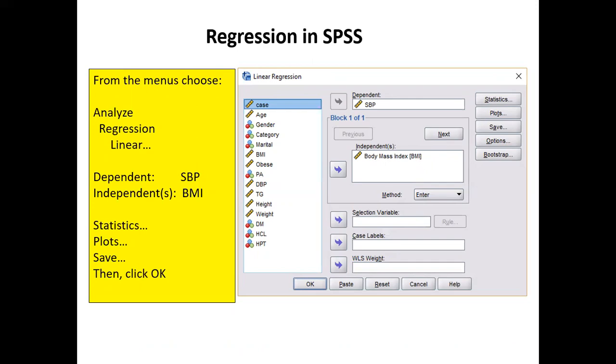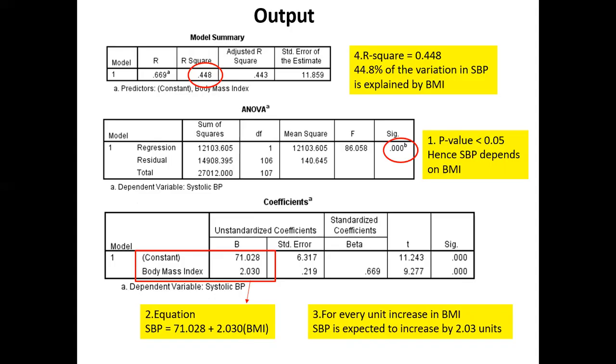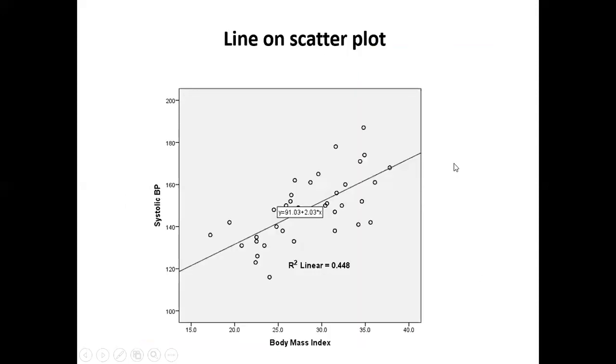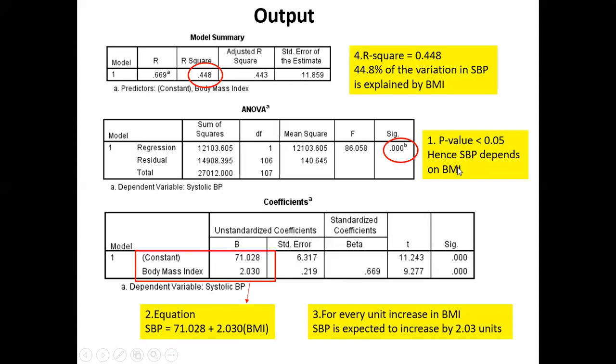We don't know because BP, does it depend only on BMI? Oh, no. Other factors, right? Yes. BMI alone can explain 44%. The others, like what? Like age, cholesterol, exercise, gender, right?